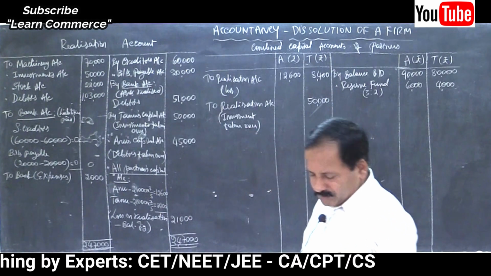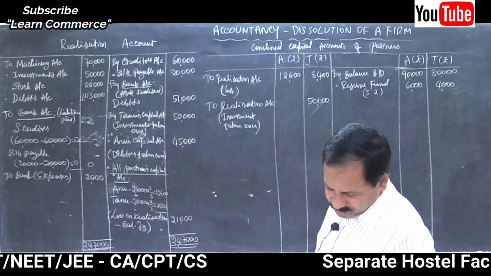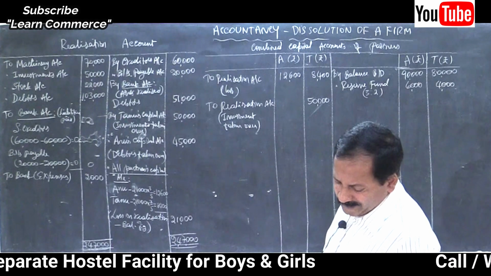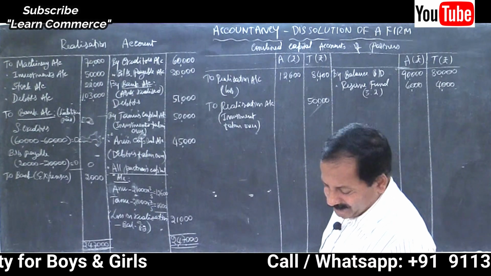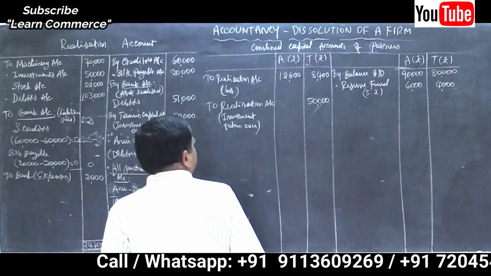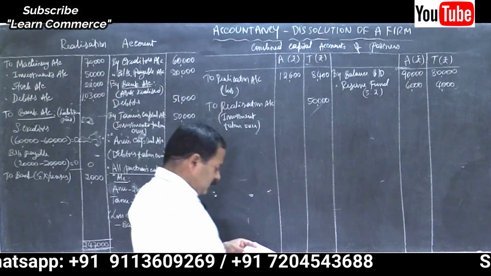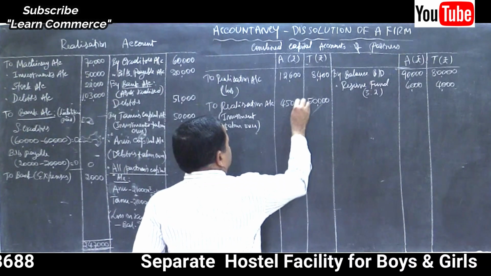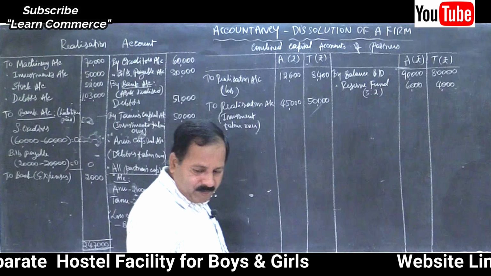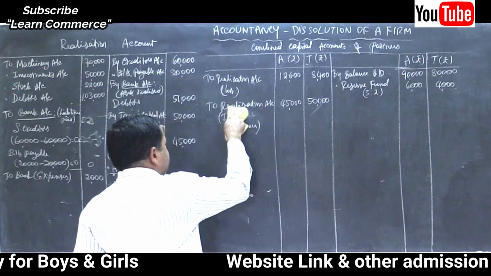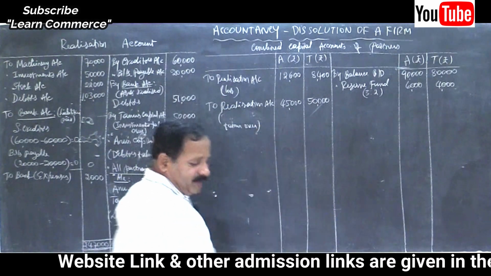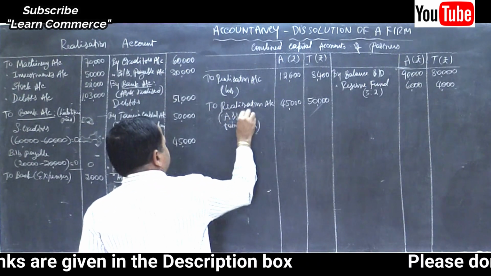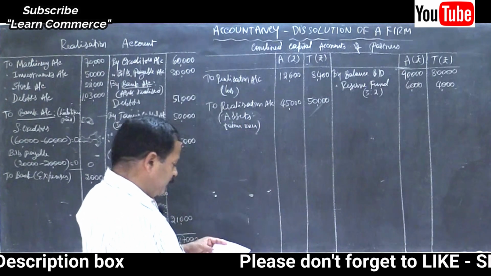Then the other partner took over which asset? Tanu took over investments and Anu took over sundry debtors, right? So we will write here assets taken over in Anu's account, 45,000. Instead of investment, we will write assets taken over. No need of passing two separate entries. Assets taken over, right? 45,000 and 50,000.